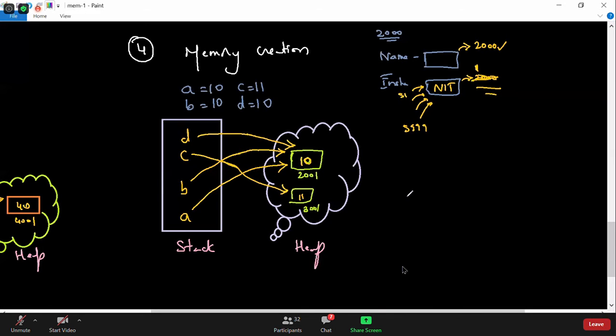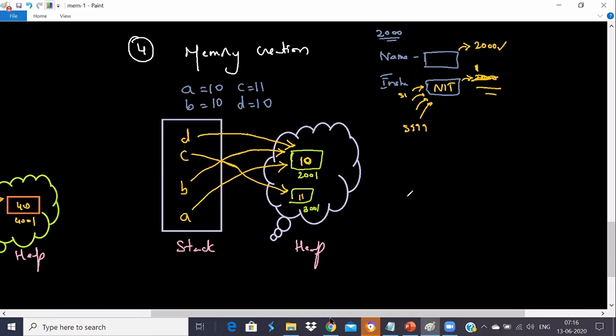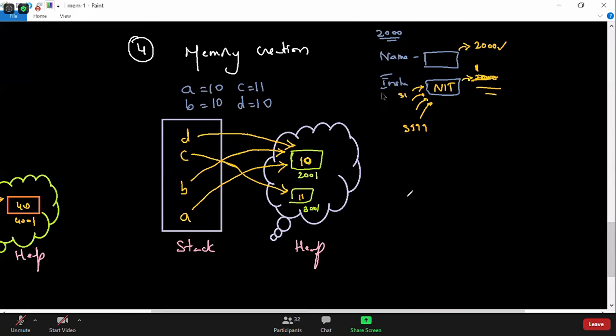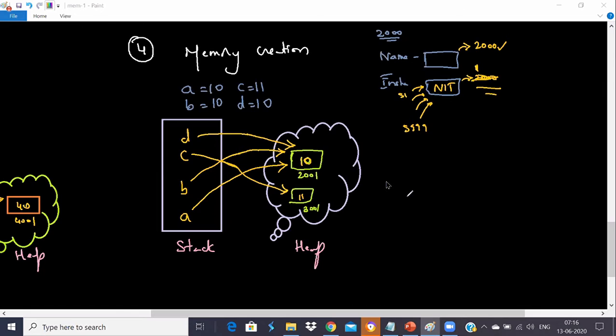And Ubul says in C language, when I run this, another block is created. Yes, that's true. The number of times you run this line, that many blocks get created every time. Suppose you put that in a loop, every time you run, a new block gets created.